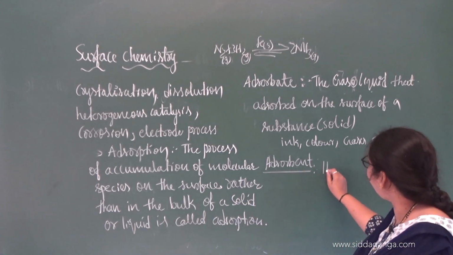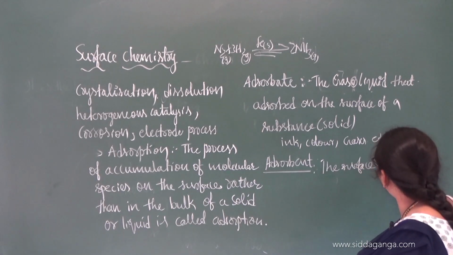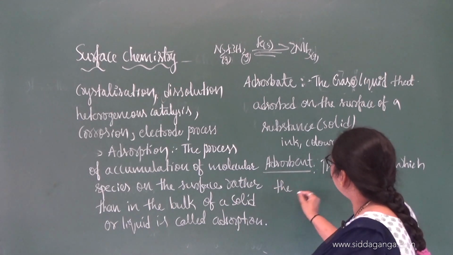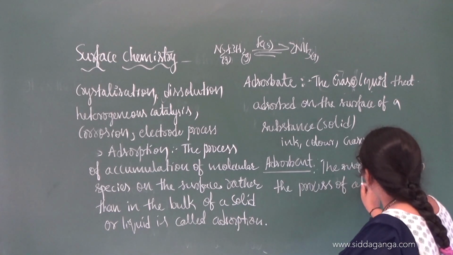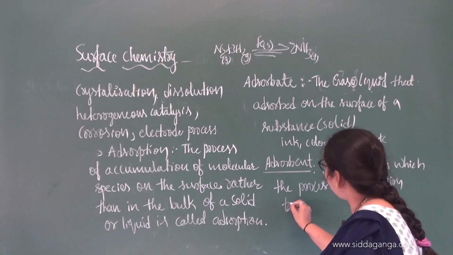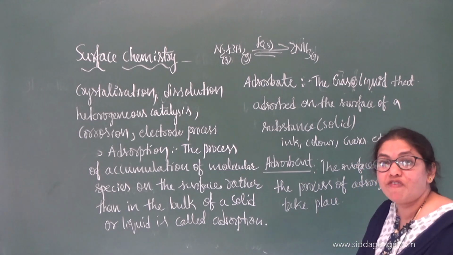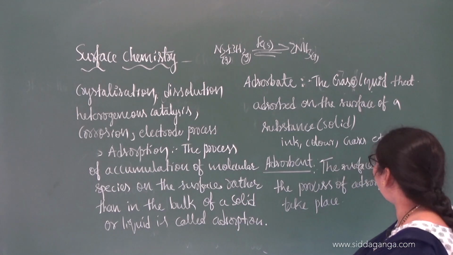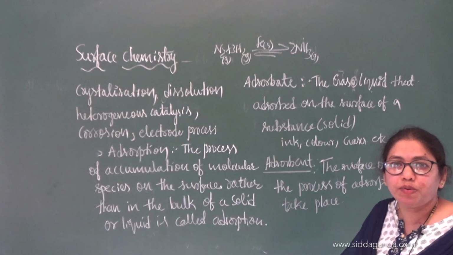It is the surface on which the process of adsorption takes place, or you can say the surface on which the adsorbate gets adsorbed.